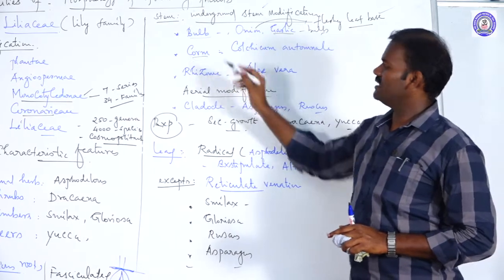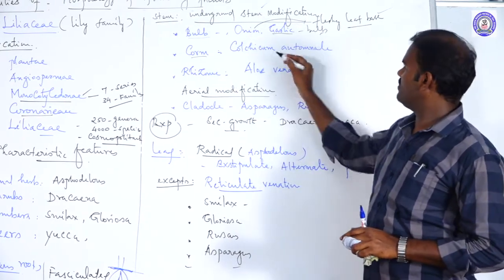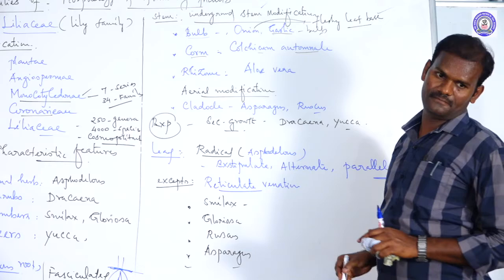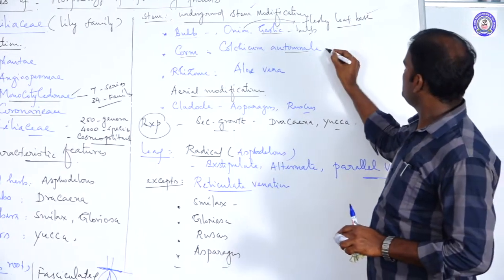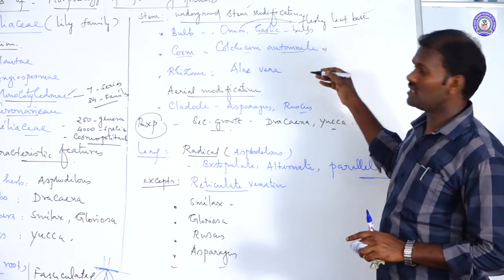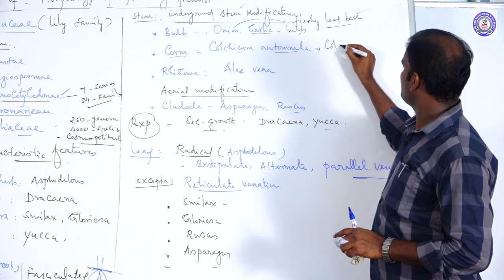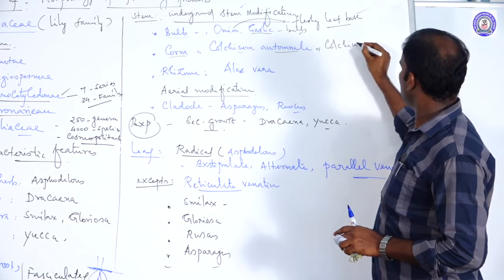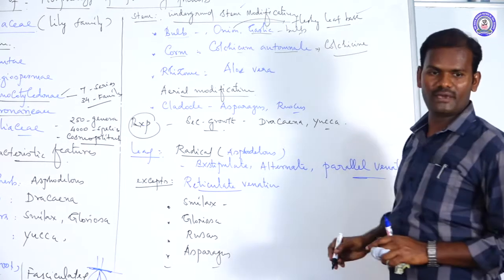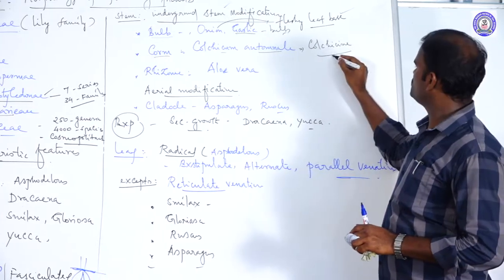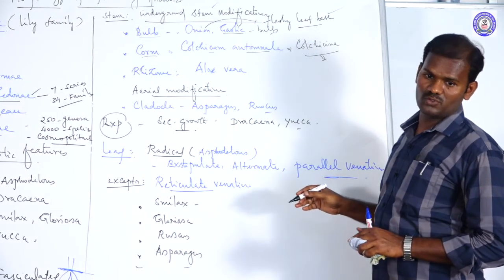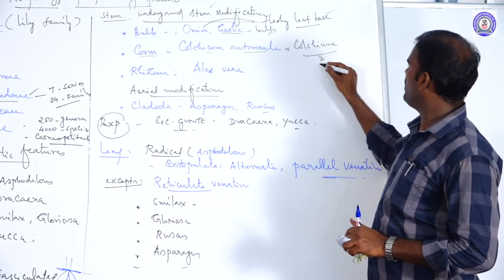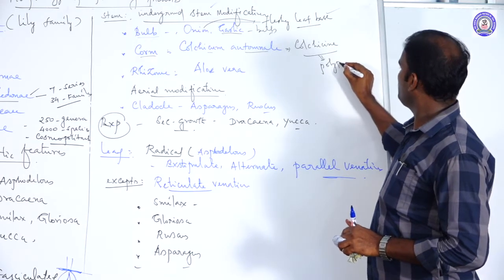Another one is corm, an underground stem modification. Corm, for example, Colchicum autumnale. It is the source of the alkaloid called colchicine. Remember, it is used to double the number of chromosomes, so it plays an important role in the polyploidy technique.